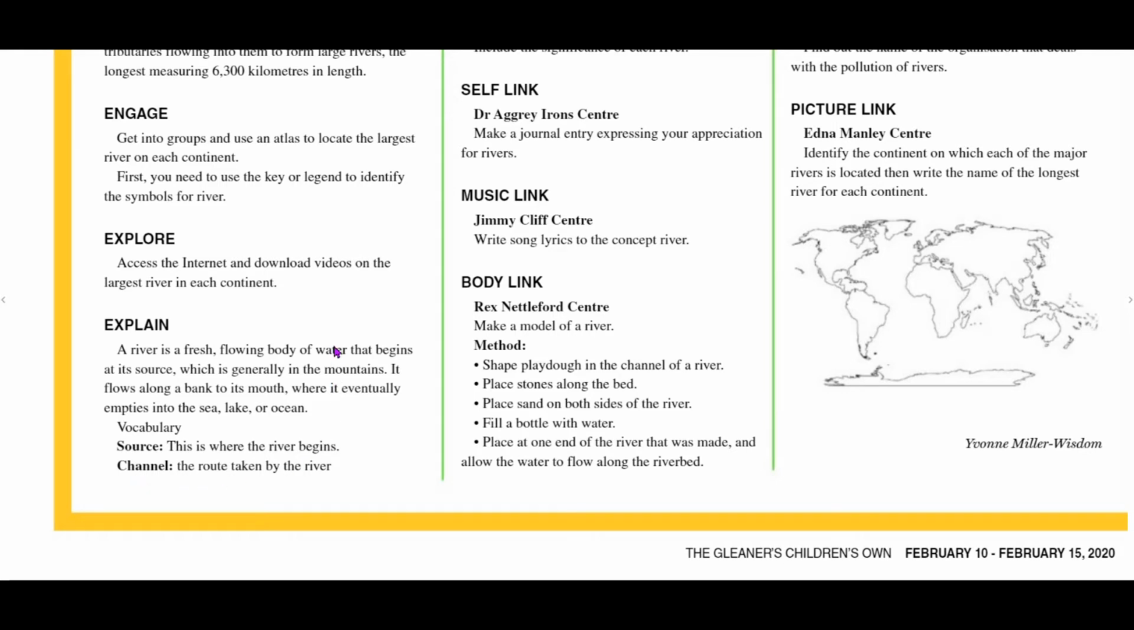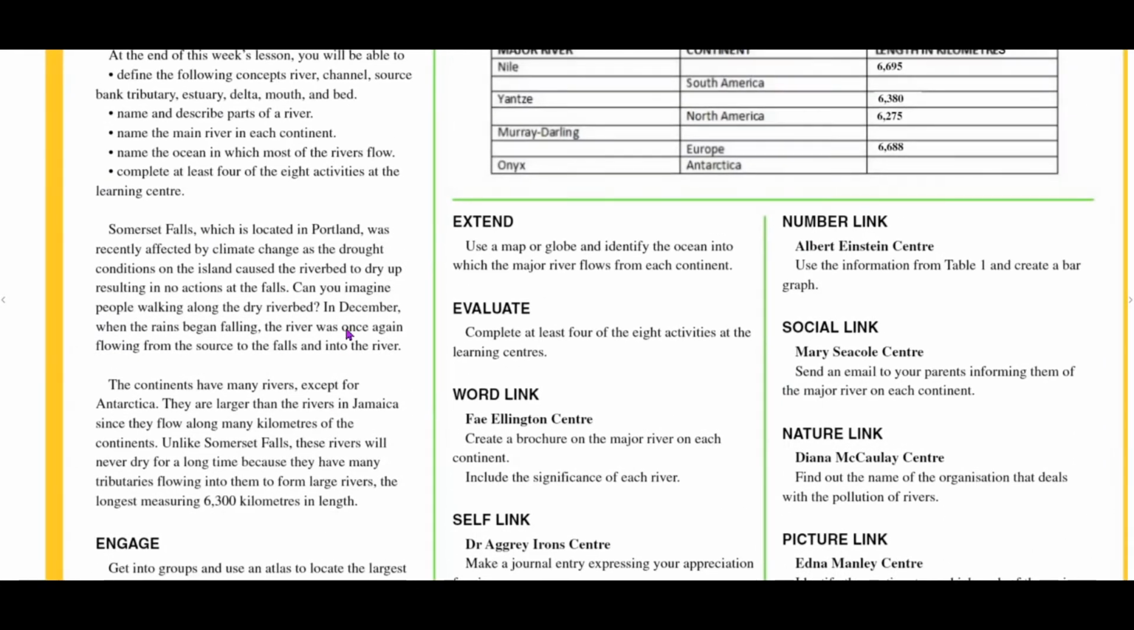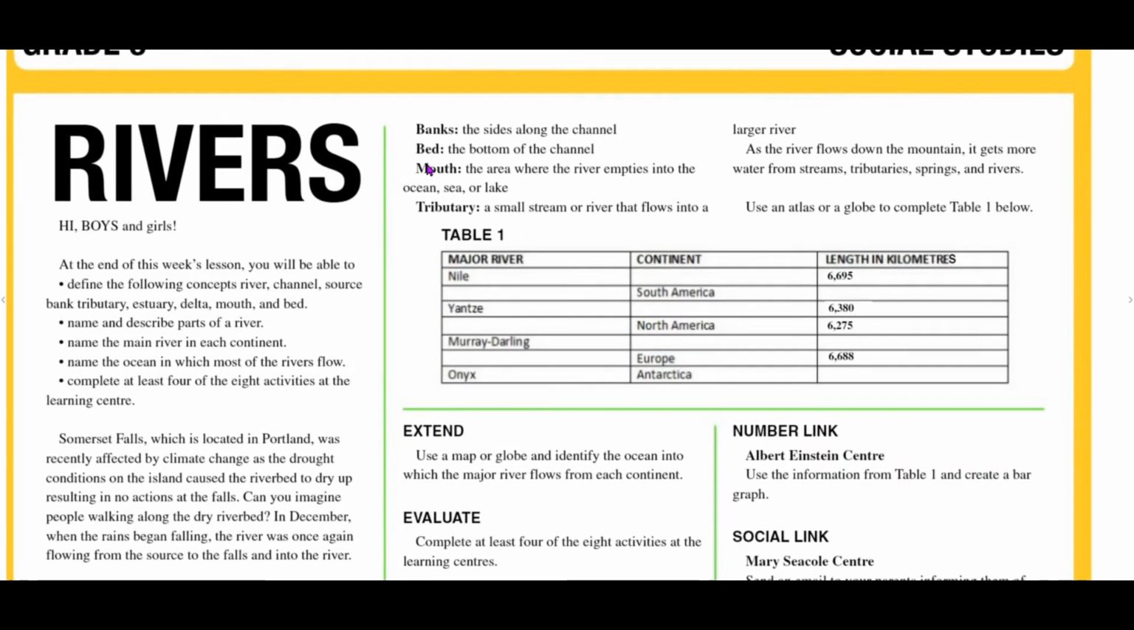Channel, the route taken by the river. Banks, the sides along the channel. Bed, the bottom of the channel. Mouth, the area where the river empties into the ocean, sea, or lake. And we have tributary, a small stream or river that flows into a larger river. As the river flows down the mountains, it gets more water from streams, tributaries, springs, and rivers.